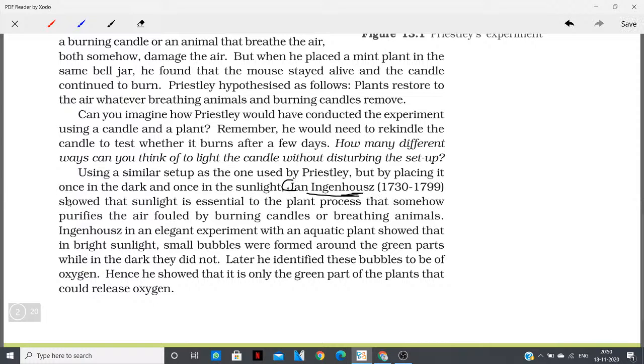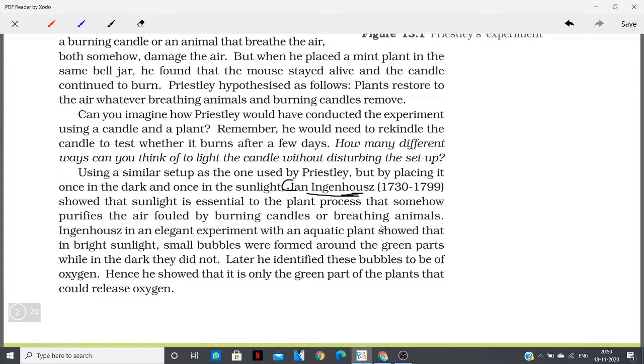Jan Ingenhousz showed that sunlight is essential to the plant process that somehow purifies the air fouled by burning candles or breathing animals. So what conclusion did he reach? That whatever damage the candles and the mouse are doing to the air can only be repaired when there is sunlight.